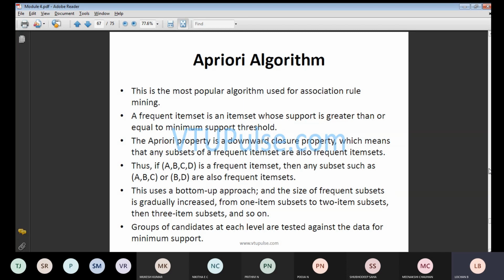This is the most popular algorithm, which is mainly used for association rule mining. A frequent item set is one supported with a support greater than or equal to the minimum support threshold. That means we will be having a frequent item set.